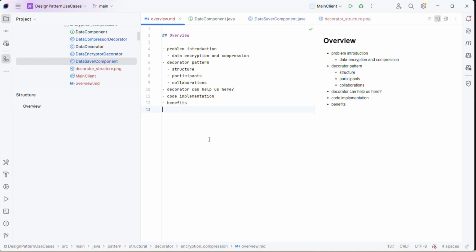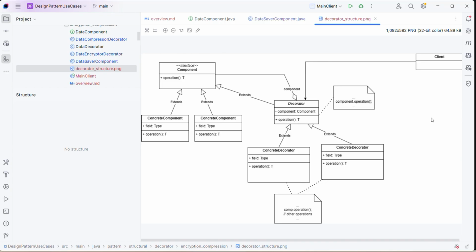So let's start with some revision on the decorator pattern. I have a picture here. This diagram looks a little messy, but it's very easy to understand. There are two participants: one is component, another is decorator. And there are others such as concrete component and concrete decorator, which are nothing but implementations of them.